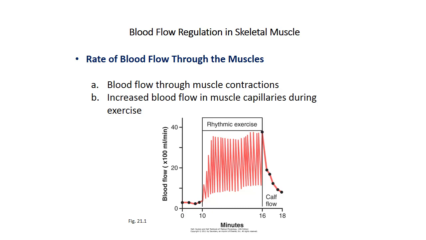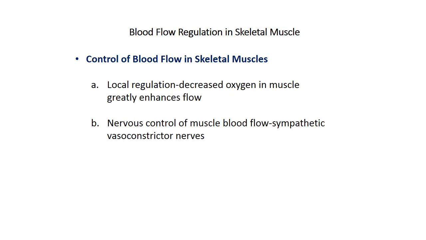All of these four factors help blood flow as long as exercise continues. So, one of the important factors for regulation of blood flow is local regulation by oxygen. Hypoxia is an important chemical for local increase of blood flow during exercise.